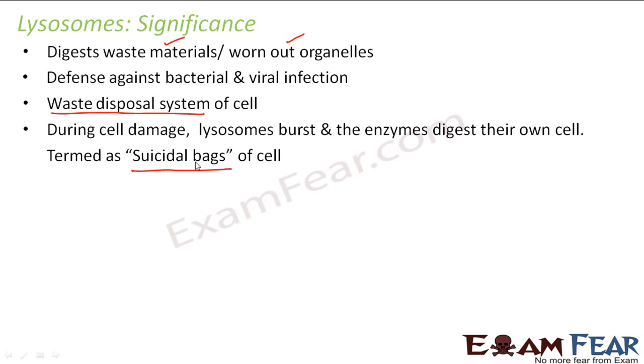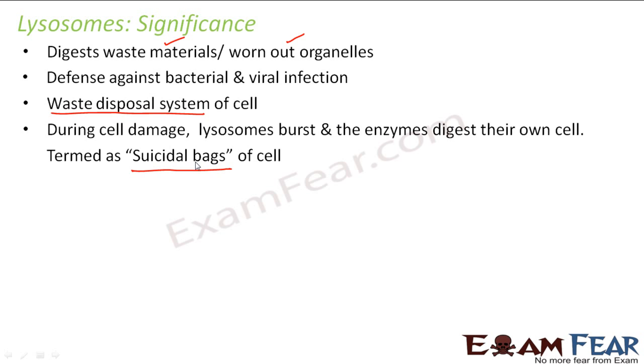The enzymes which are present in the lysosome only eat up the lysosome. Right? So your own thing is eating you up. That is why they are known as suicidal bags of the cell. They are known as the waste disposal system of the cell, as well as the suicidal bags of the cell. So lysosomes are of great significance because they have a variety of enzymes.